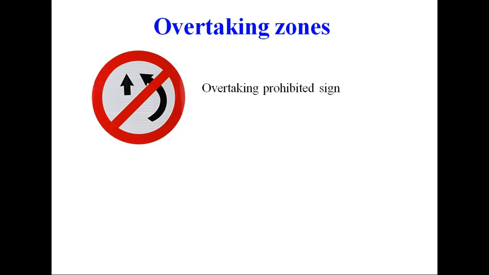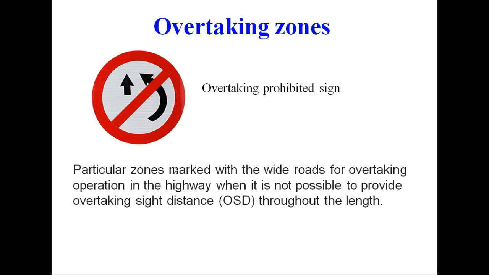Now when you are not able to provide overtaking, when overtaking is prohibited because of certain restrictions on the road, because of curvature, or because of restricted width of the road, then we use this sign in locations where overtaking is not permissible. And when overtaking is not permissible for a very long distance, the driver becomes frustrated. They continue to follow the slow vehicle, the queue becomes long.